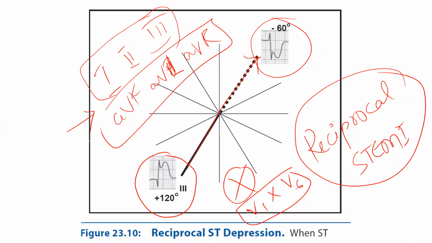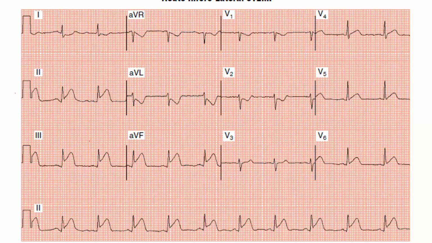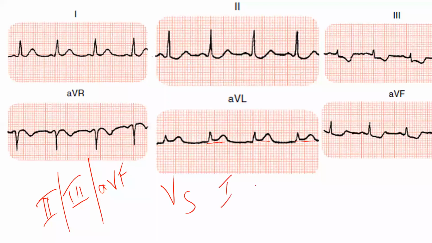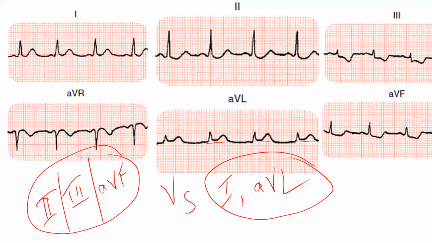So which are the coupled limb leads? We are going to couple the leads. For example, here 2, 3, AVF, these 3 leads versus 1, AVL. So if you find 1, AVL elevation, then you will find 2, 3, AVF depression. If this is elevated, this is depressed. If this is elevated, this is depressed.